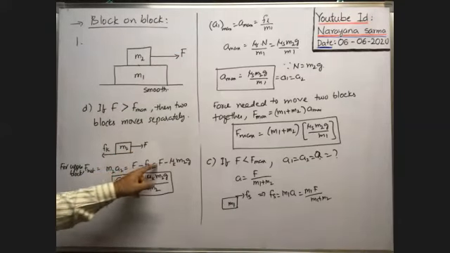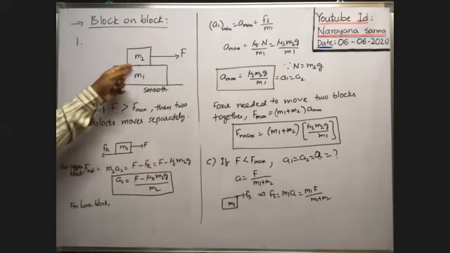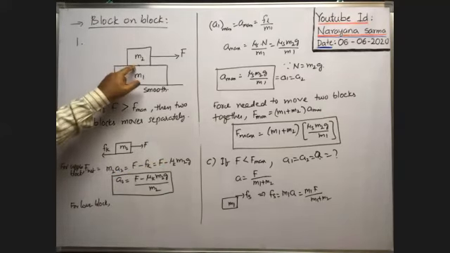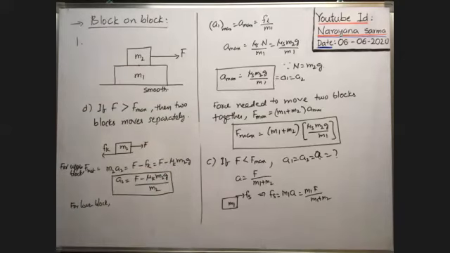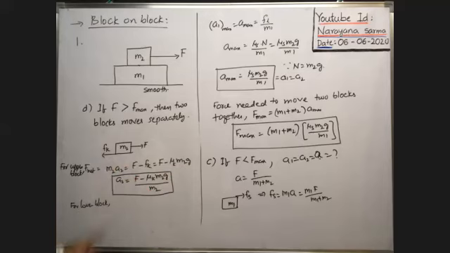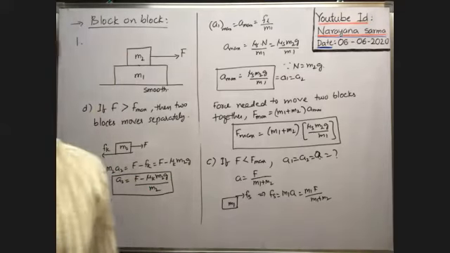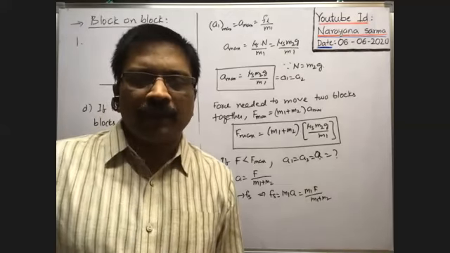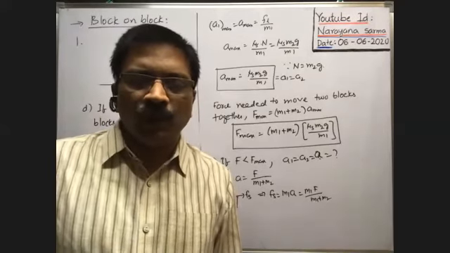Therefore, F minus Fk, meaning the kinetic friction between these two, is equal to mu k into the normal reaction at this point, which is M2 g. Therefore A2 is equal to F minus mu k M2 g, divided by M2. This is the acceleration of the upper block. Now the lower block: which force pulls the lower block?